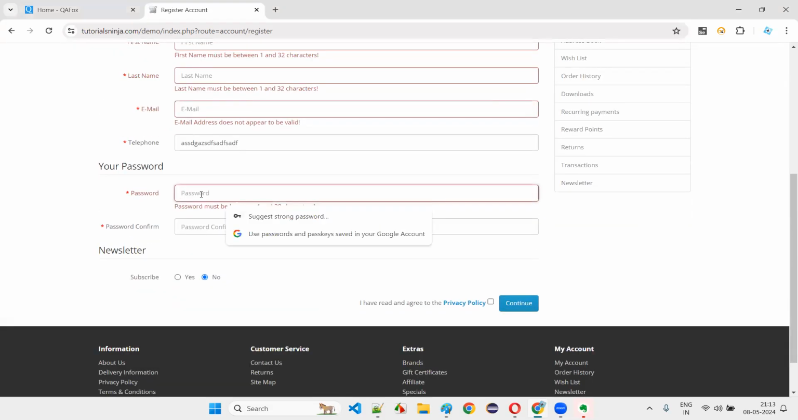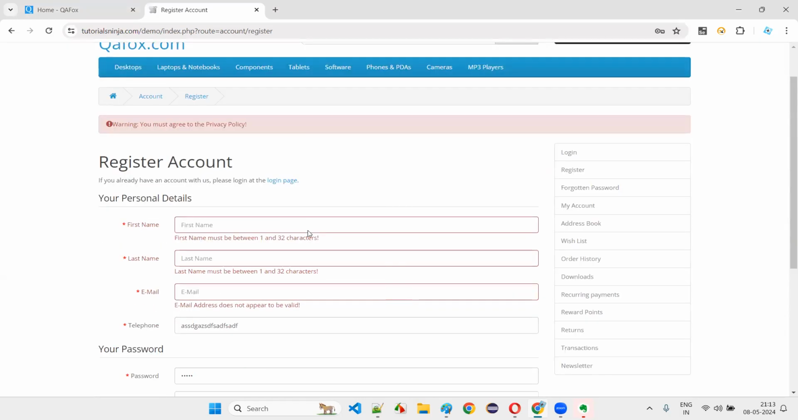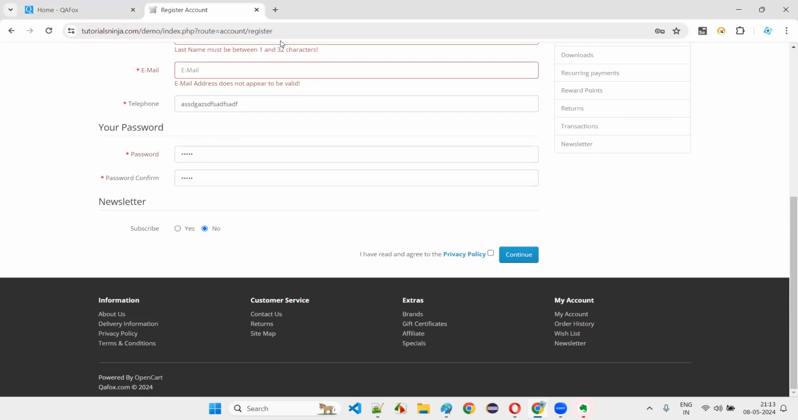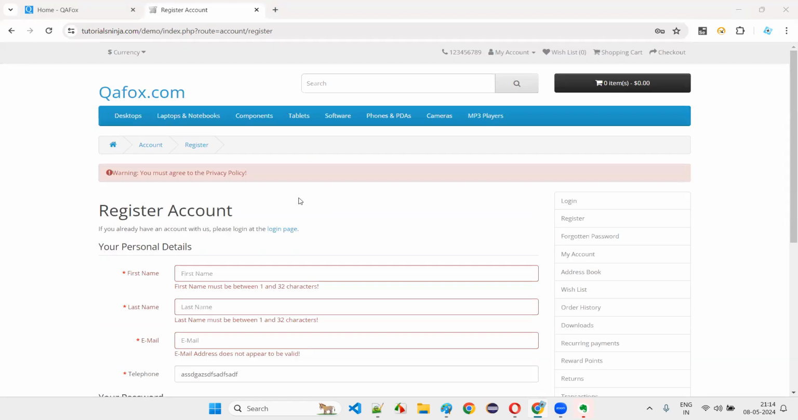For example, password. If I give a very weak password, 12345, should it accept? I click on continue. The password is getting accepted. Password complexity check is not there here. So from a security point of view, you can report a defect here. Like that many defects will come, guys.